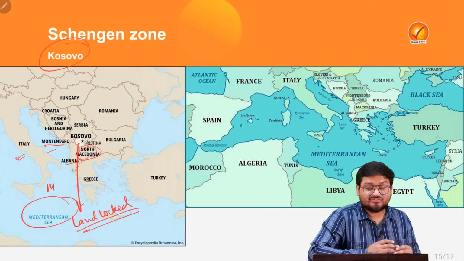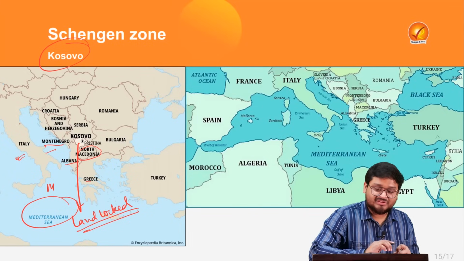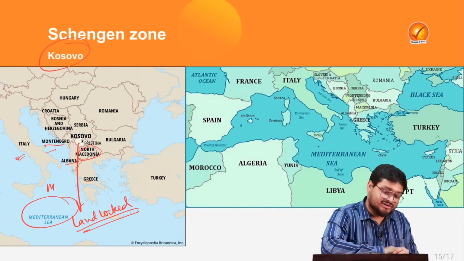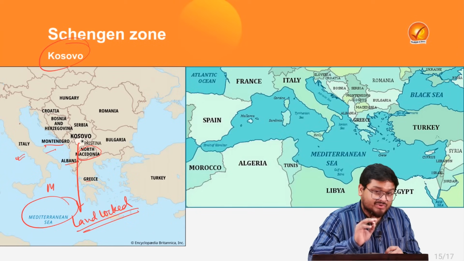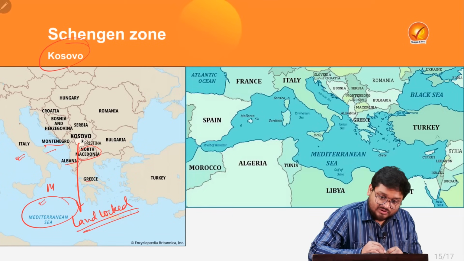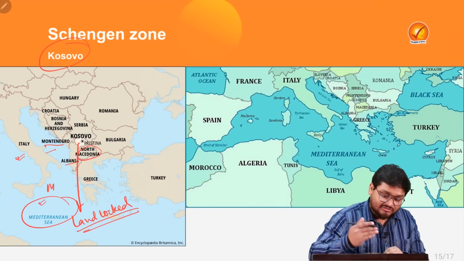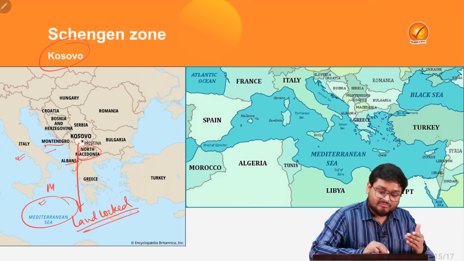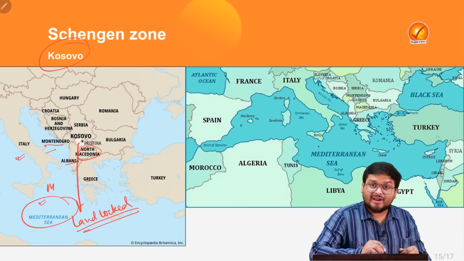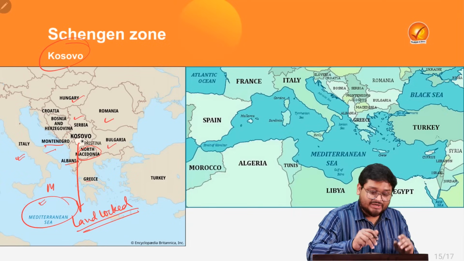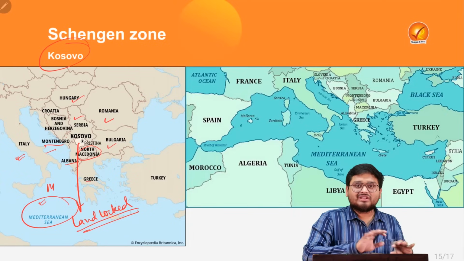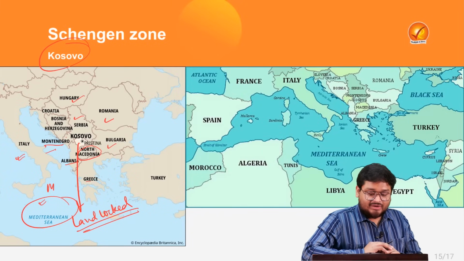UPSC always loves this particular area, the areas surrounding the Mediterranean Sea, so that is why we are focusing a little bit on that. You have to understand that Kosovo is not bordered by the Mediterranean Sea. It is a landlocked country above Albania, beside Montenegro, and you can look at the rest of the surrounding countries. We have Bulgaria, Romania, Hungary, Serbia, and also Montenegro, which is bordering Kosovo. So please have these things in mind.